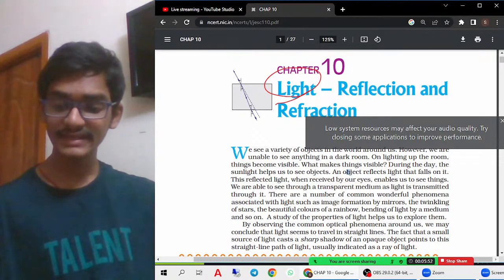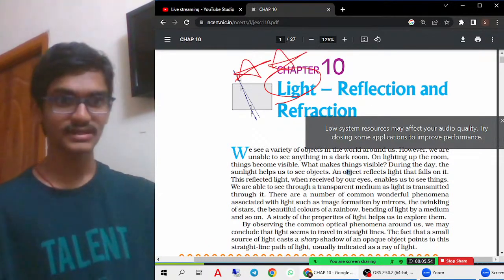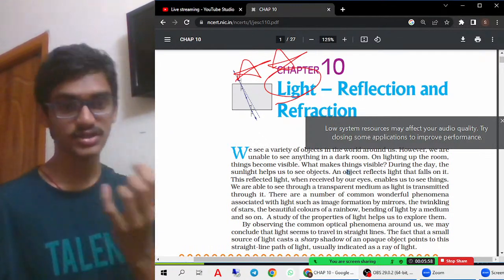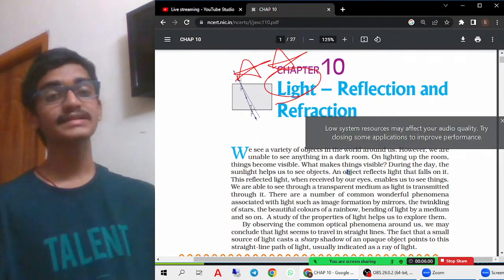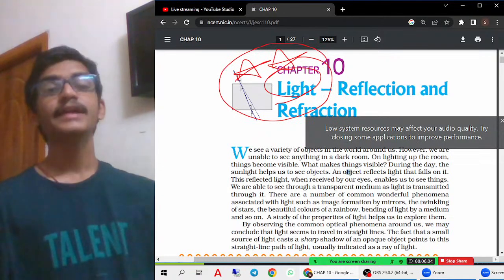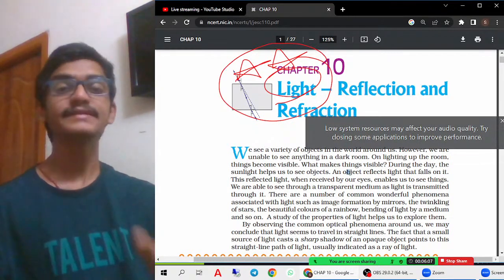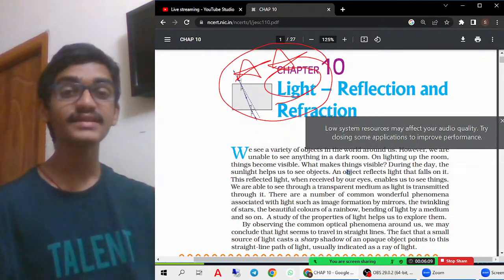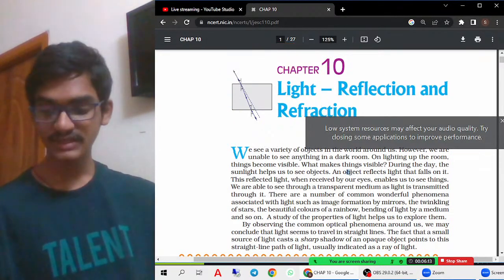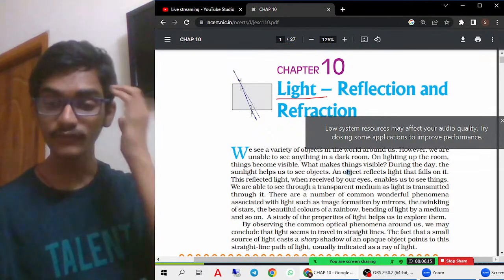So therefore light is a very important source for the sensation of vision. In order to view all the objects, light is a very important source. Without light you cannot view any of the objects. That's the reason light is nothing but a sensation of vision. That you must actually remember from this chapter. What is light? It is a sensation of vision.